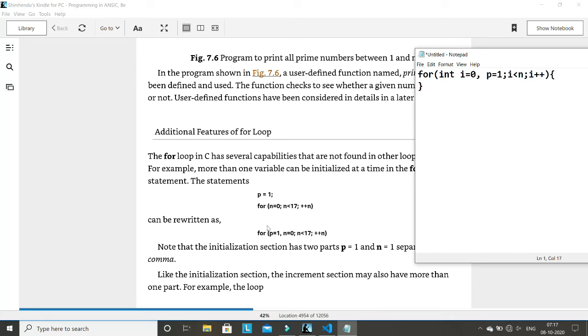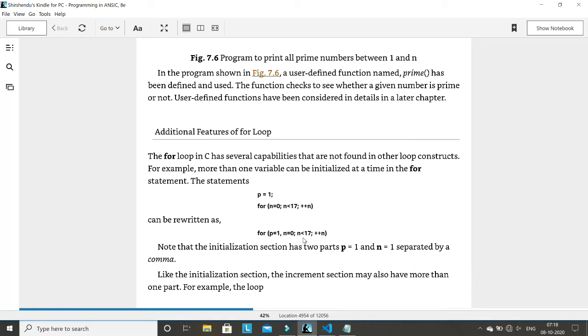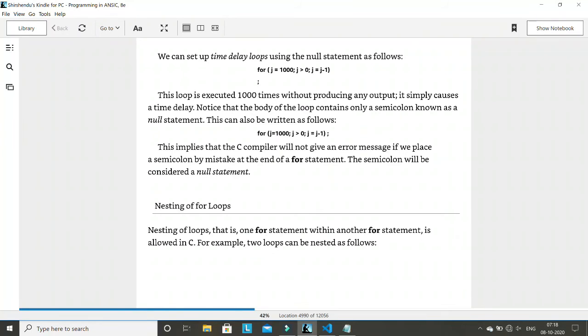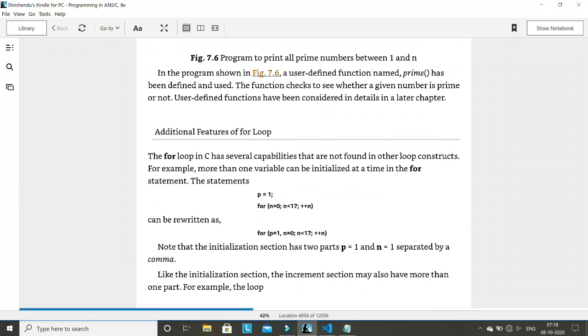You can initialize multiple variables inside the initialization part of a for loop, and also you can increment or decrement multiple variables in the increment decrement part. I think there will be an example like this here, but it is not here. Since you can use multiple initialization variables, here also you can increment multiple values. Both are possible.